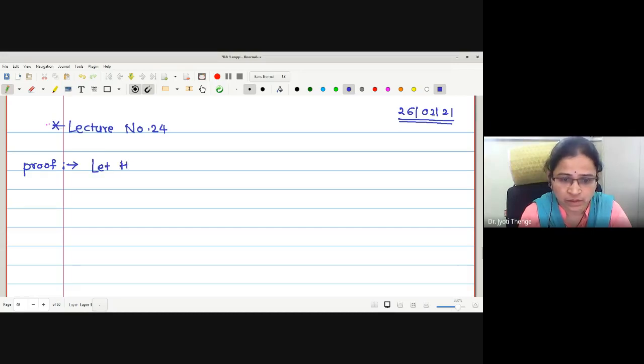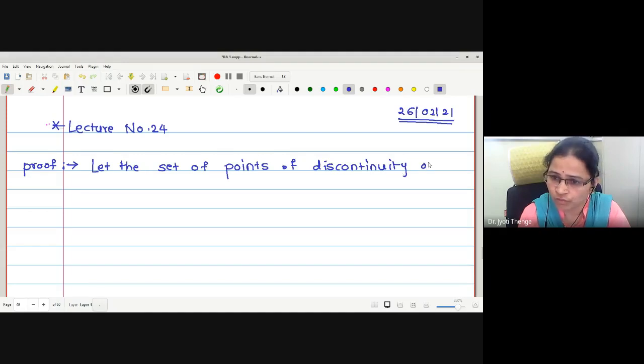Let the set of points of discontinuity of f have a finite number p of limit points.